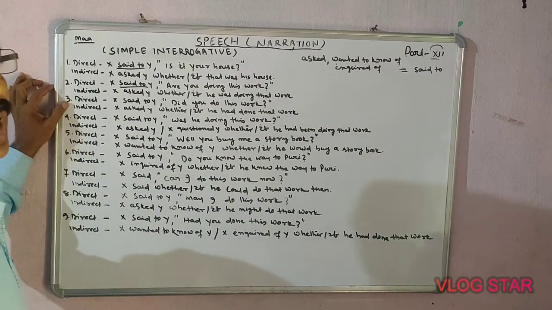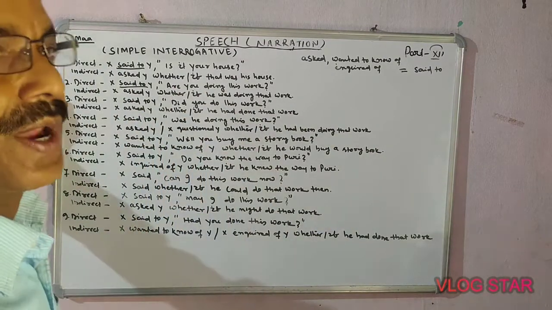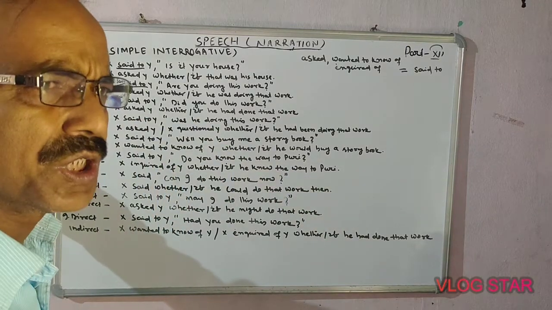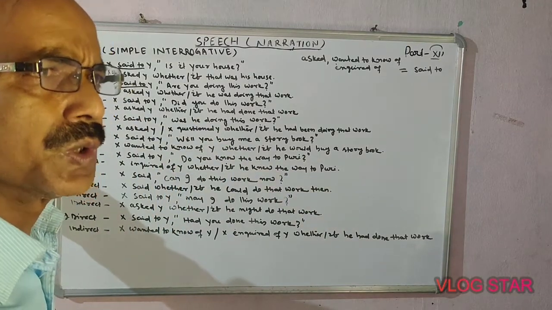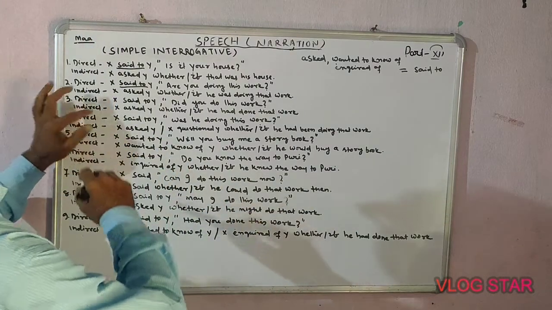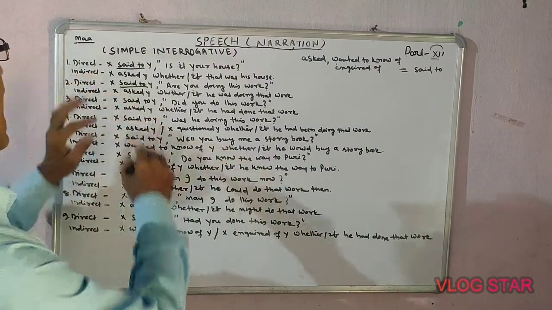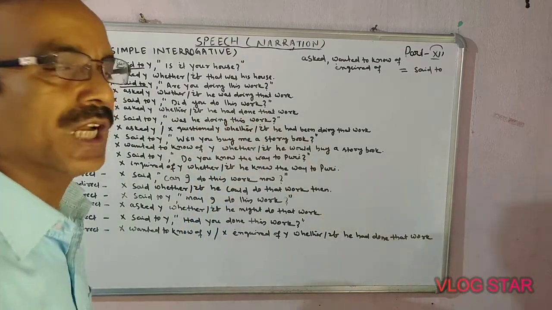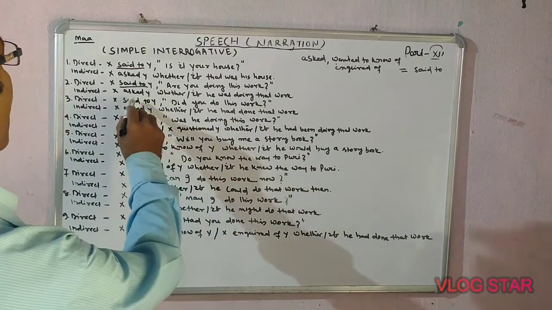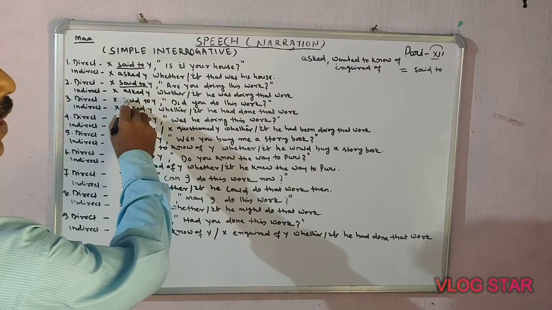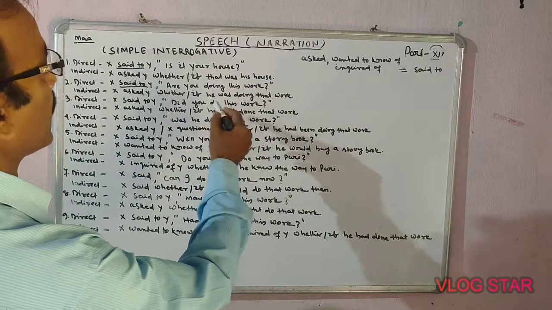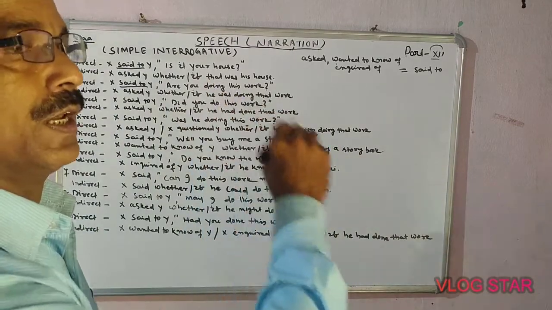Next, come here. Direct speech: X said to Y, "Did you do this work?" In indirect speech: X asked Y whether he had done that work. Here we found the reporting verb is past indefinite, and the reported speech is also past indefinite.